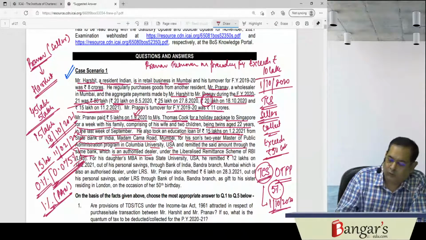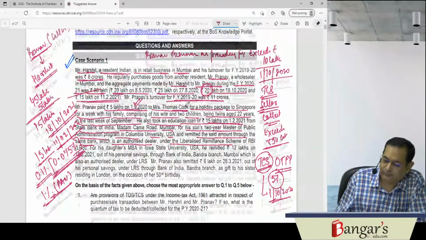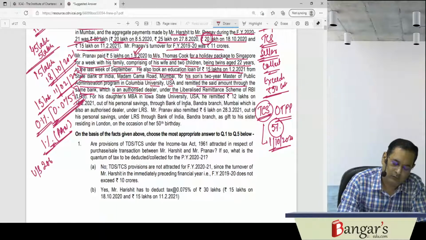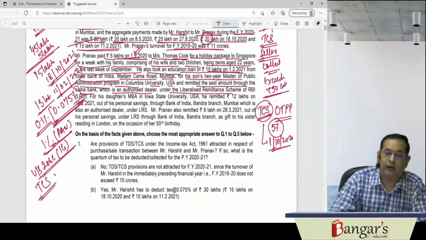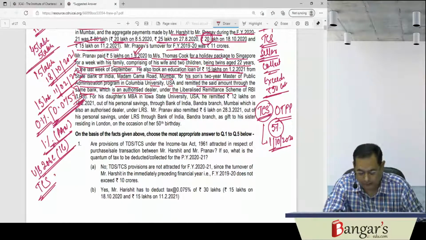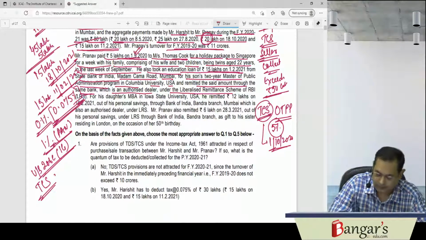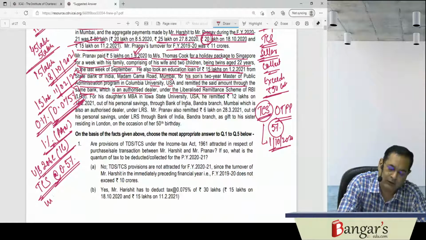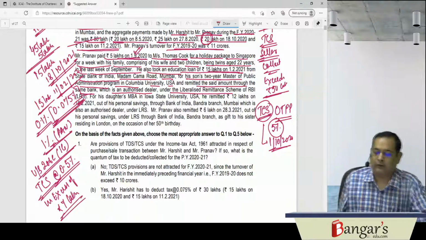remitted the said amount through the same bank, which is an authorized dealer also, under liberalized remittance scheme. So here also we have seen that under section 206C1G, tax is required to be collected at source, and in case it is an education loan, remittance through an education loan, the rate of TCS will be 0.5% in excess of rupees 7 lakhs.